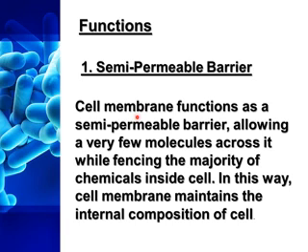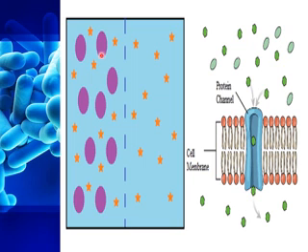Those materials which are required inside the cell, it allows to enter the cell, and those materials which are required in the cell, it does not allow to move out. Because of that, it maintains the internal composition of the cell. Now look at this diagram: this layer acts as a semi-permeable membrane. It allows only small molecules to move inside the cells, and does not allow the larger molecules. Just like this semi-permeable membrane, the cell membrane allows only selective material to move inside the cell.